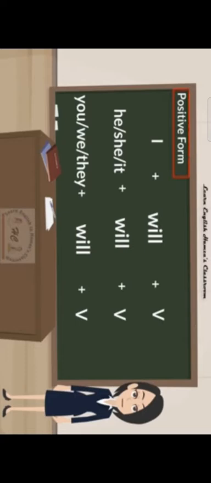Next, now we have the formulas of the positive form, negative form and interrogative form of the future simple. The common formula for simple future is subject plus will plus the first form of the verb. You can use it with the first person, second person and third person: I will plus first form of verb, he, she, it plus will plus first form of verb, you, we, they plus will plus first form of verb. This is the form of a positive sentence.